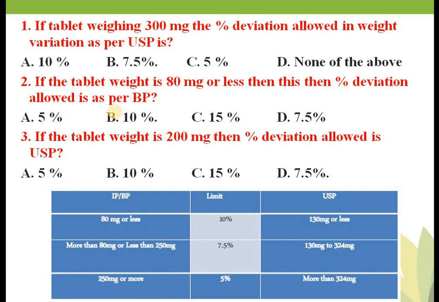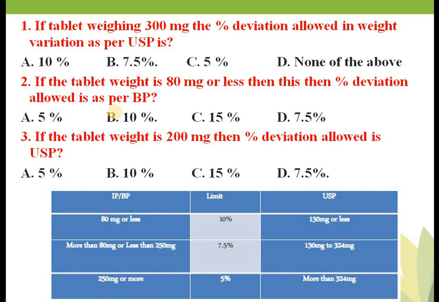So there are few tests for tablets, like tests for the quality control of tablets. Some tests are official tests. They are official means what? They are given in the pharmacopoeias. Okay, various pharmacopoeias, Indian Pharmacopoeia, USP, BP, EP, IP, like that. Some tests are unofficial, means pharmacopoeia will not recommend this test as compulsory. Those tests which are given in the pharmacopoeia are known as official tests, and those which are not given in the pharmacopoeia are known as unofficial tests.